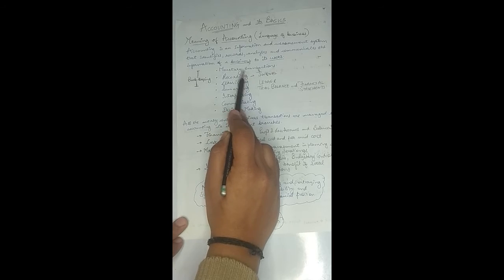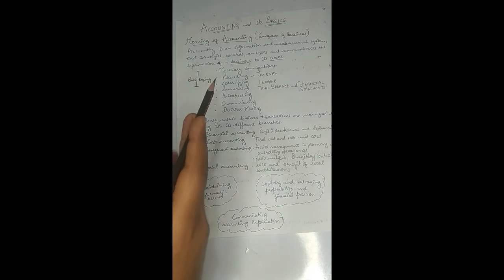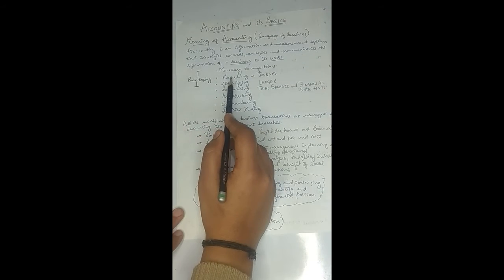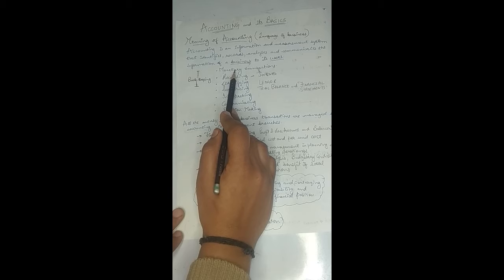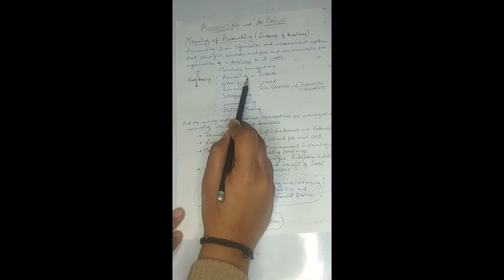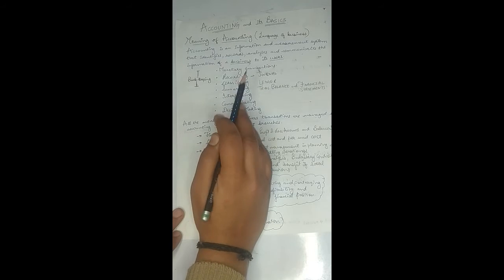All the transactions will be distributed everywhere, so they need to be heading towards a particular place. That particular place where all the monetary transactions are recorded in a particular manner is known as the journal. So after identifying the monetary transactions, these transactions are recorded in the journal, right? There will be a number of transactions recorded in the journal, so all these need to be classified under a particular heading.